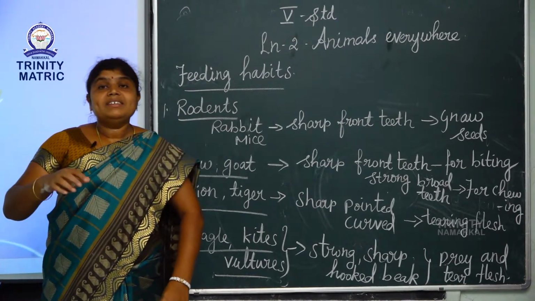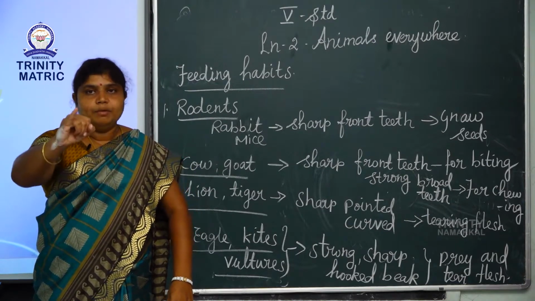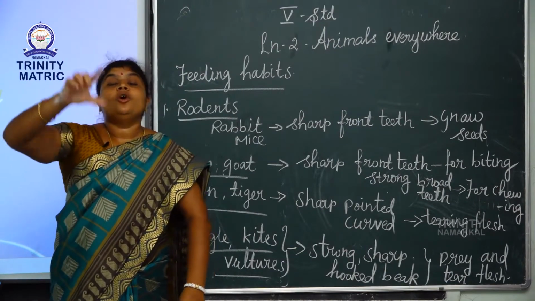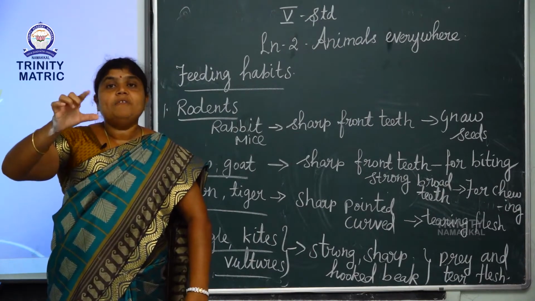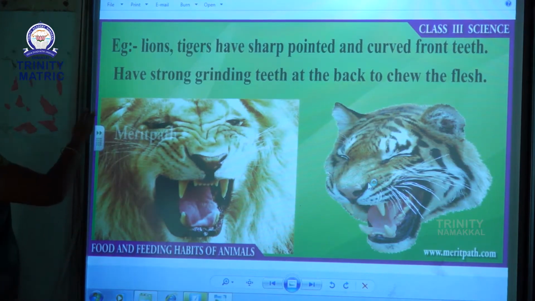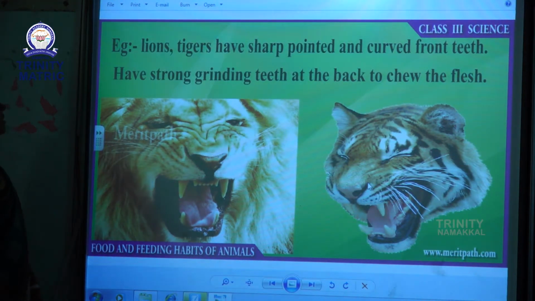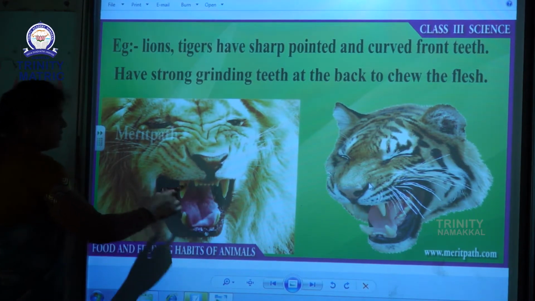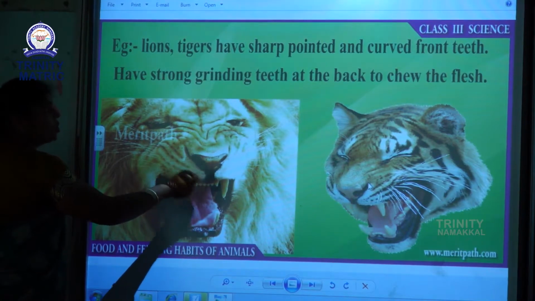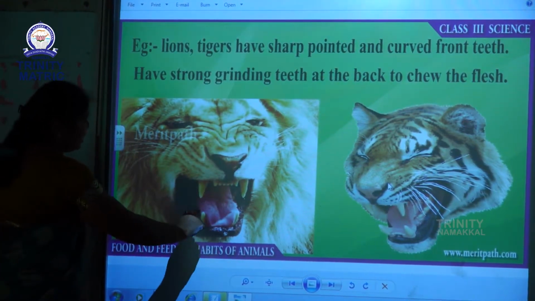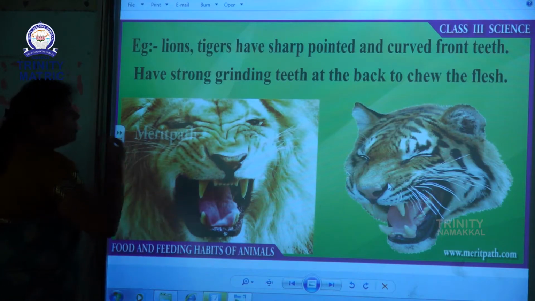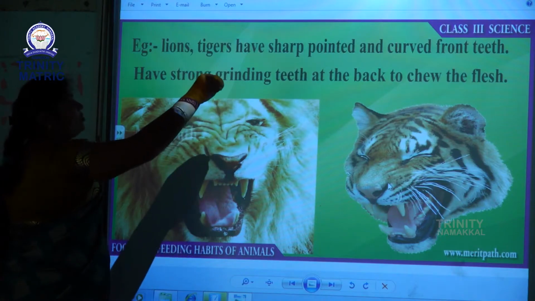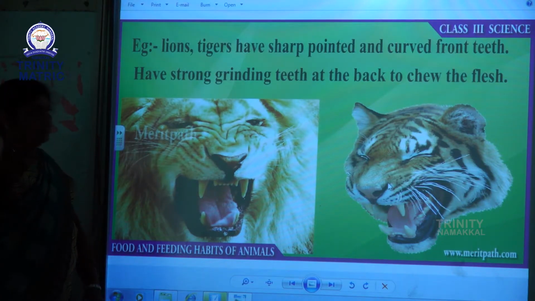So, animals have different types. First one is herbivores, second one is carnivores, third one is omnivores. Now I show the picture of different types of teeth. For example, this is carnivores type of animals. See the picture, the teeth are very sharp and curved, curved front teeth, with strong grinding teeth at the back to chew the flesh.